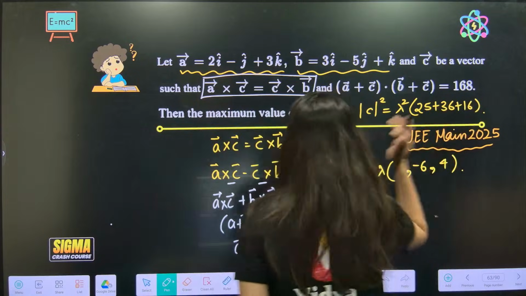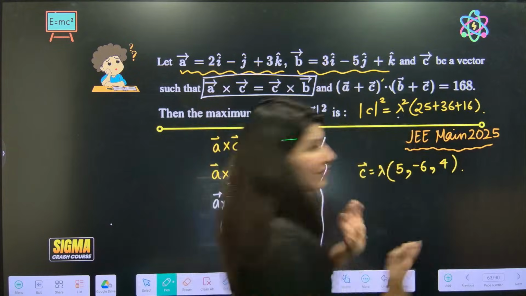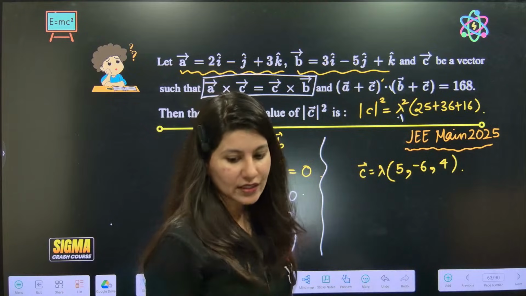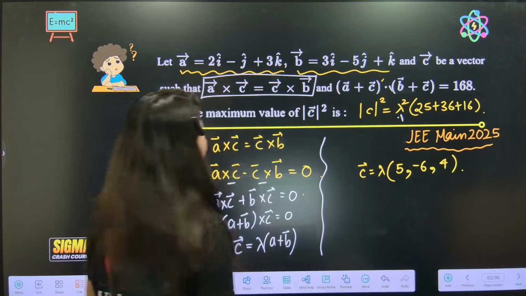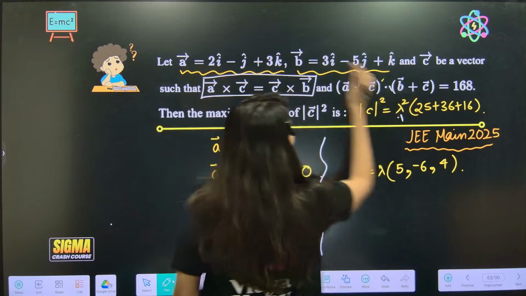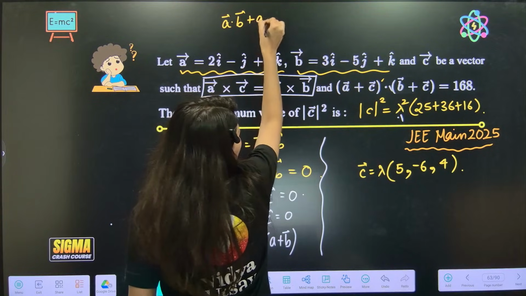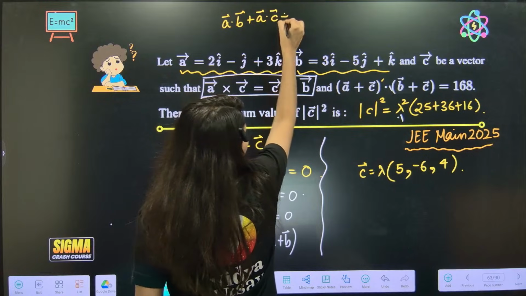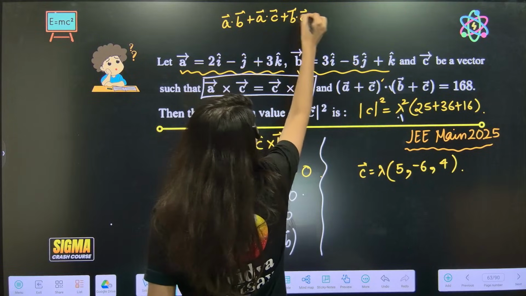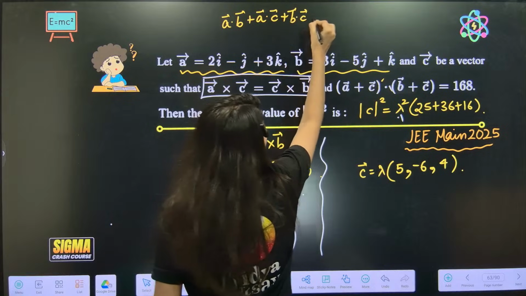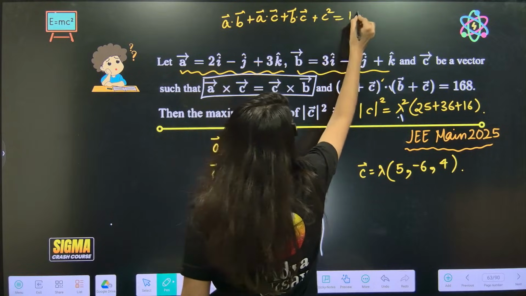Anyway, I just want to know the value of lambda. We all will agree in this. Okay. Now, ma'am, how to use this? A dot B. So, open it now. This is A dot B plus A dot C plus B dot C, and it will be plus C square is equal to 168.